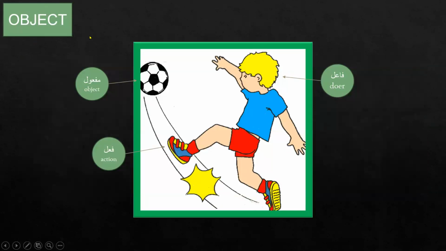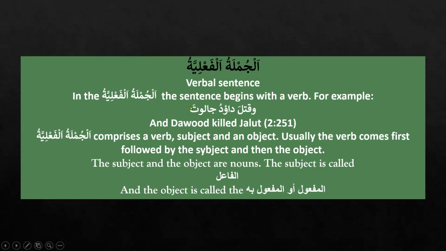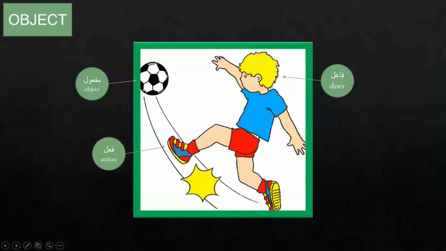Okay, here, let's learn about our object, a maf'ul, that is mansoob in status. See this ta, it is showing that a maf'ul or maf'ul bihi is always in the nasab state. Let's see how we can recognize a maf'ul.